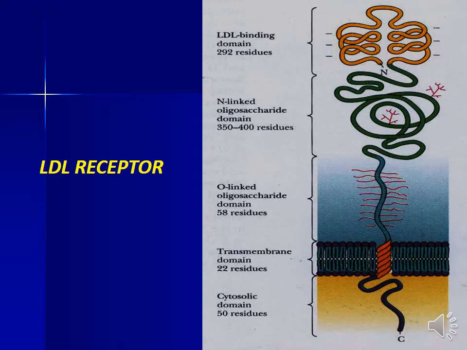The extracellular domain is divided into three components: O-linked oligosaccharide domain with 58 residues of amino acids, N-linked oligosaccharide domain with 350 to 400 residues of amino acids, and the LDL binding domain of 292 residues.